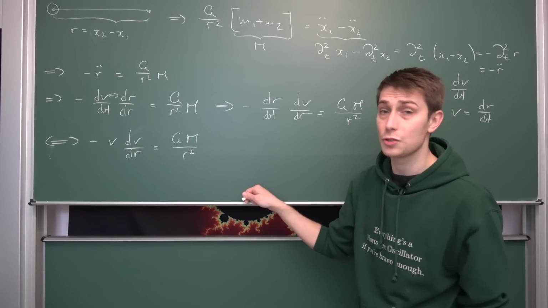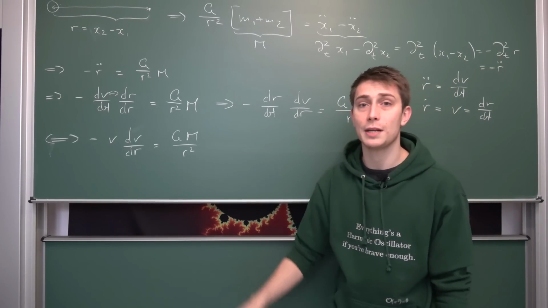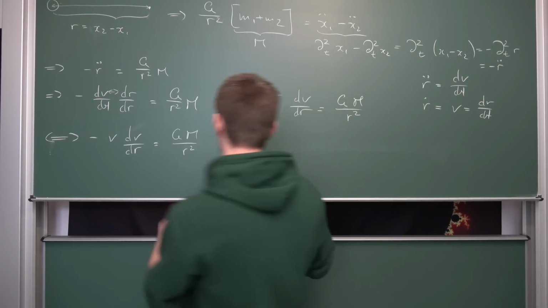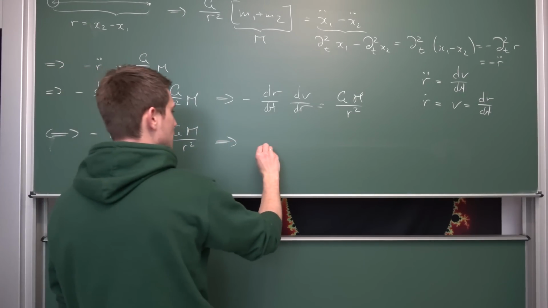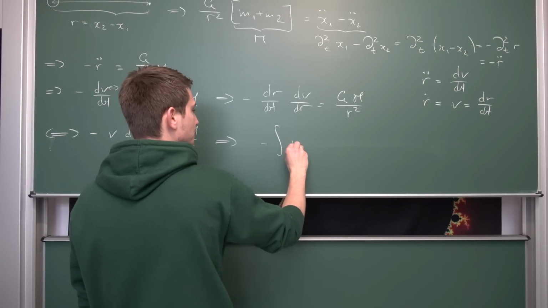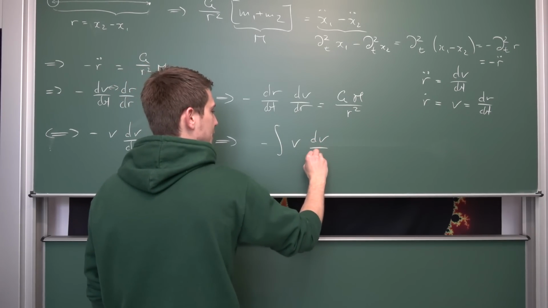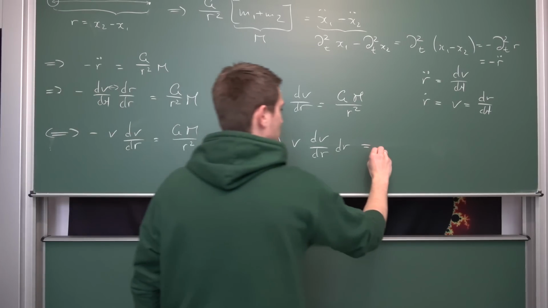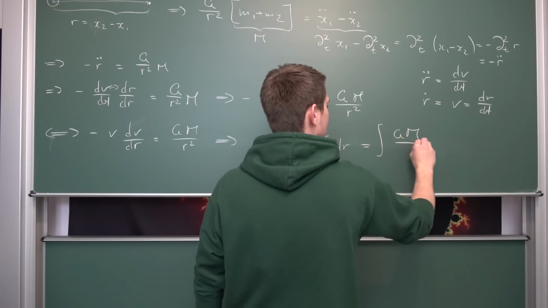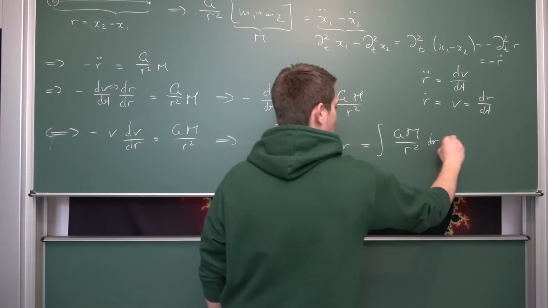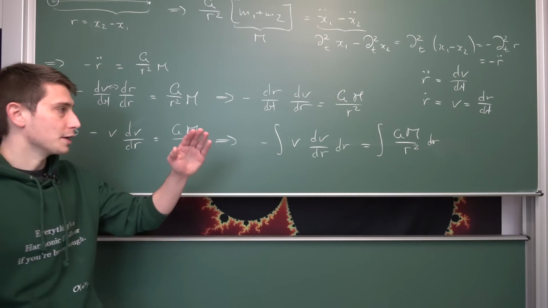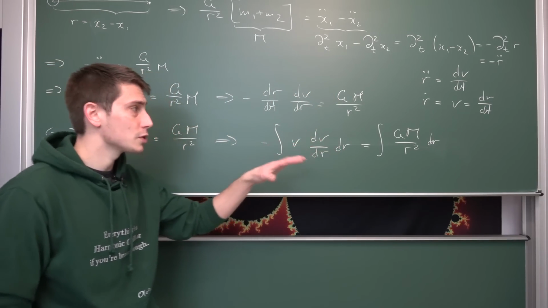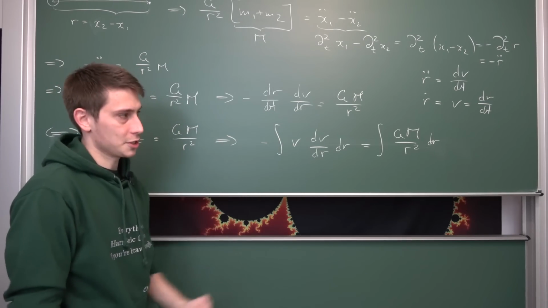We are going to reduce it by one order by integrating both sides with respect to r. Meaning, we are going to integrate this right here with respect to r, and also the right hand side, which is going to be the integral of Gm divided by r squared dr. And you can either solve this now as indefinite integrals, or we are going to plug in initial conditions already.